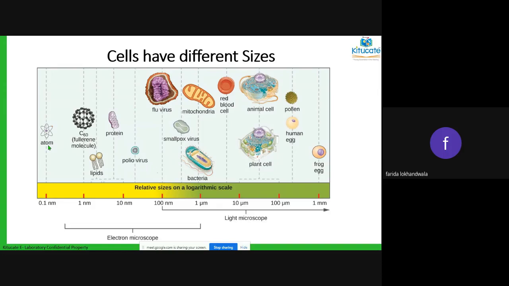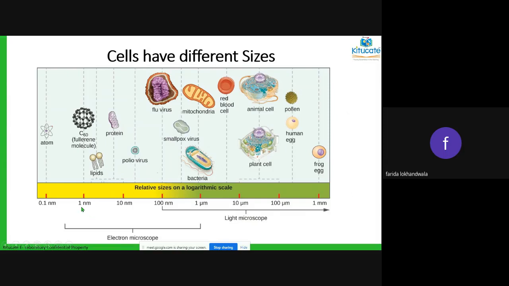Okay, so cells are of different sizes. If you look here, you will see the size of an atom. The size of an atom is somewhere around 0.1 nanometer. Then we are talking about the fullerene structure, that is one of the carbon forms. Okay, that is in the nanometer range.